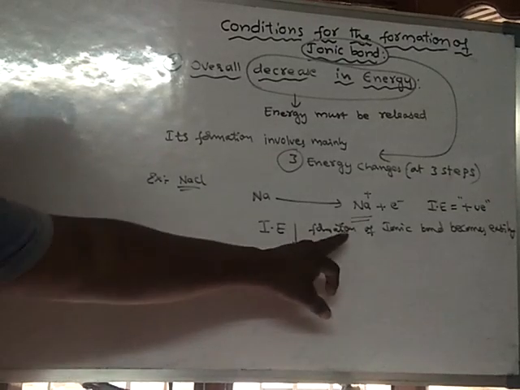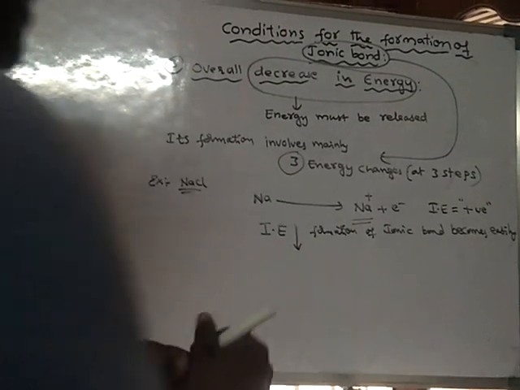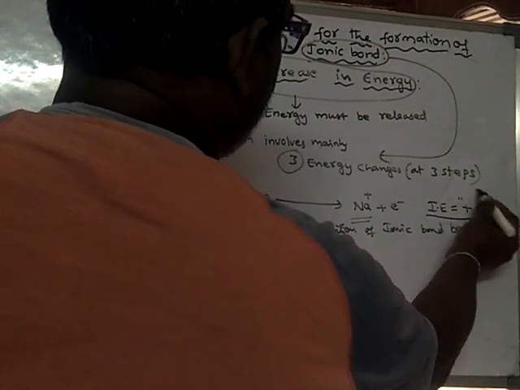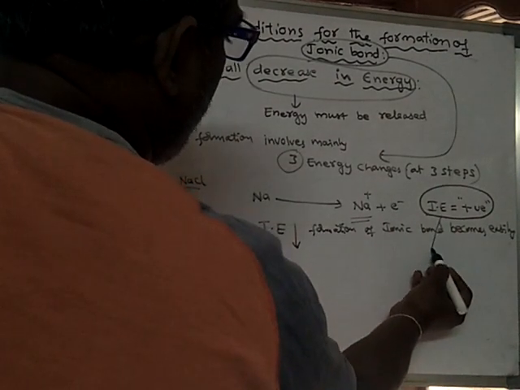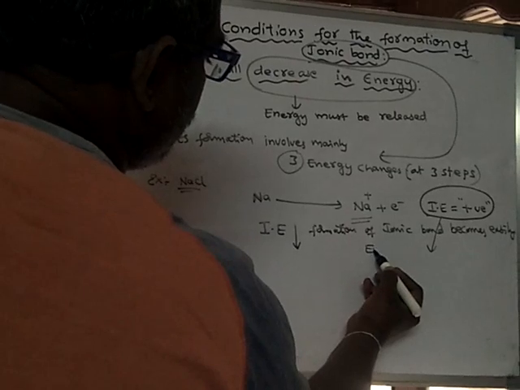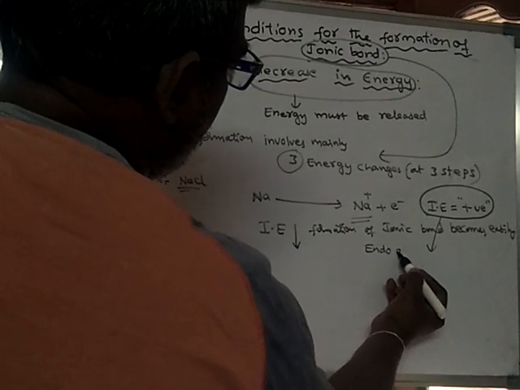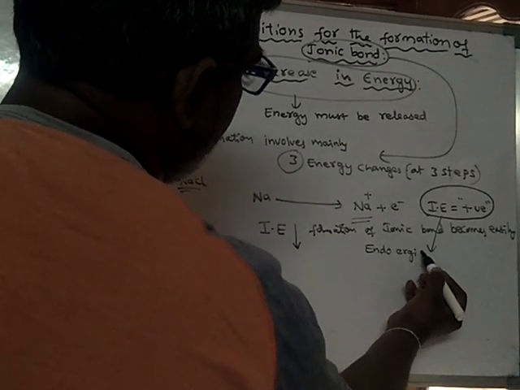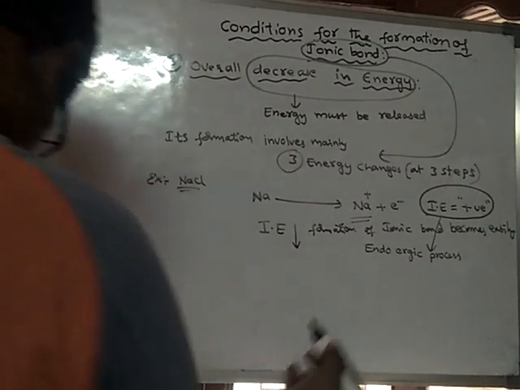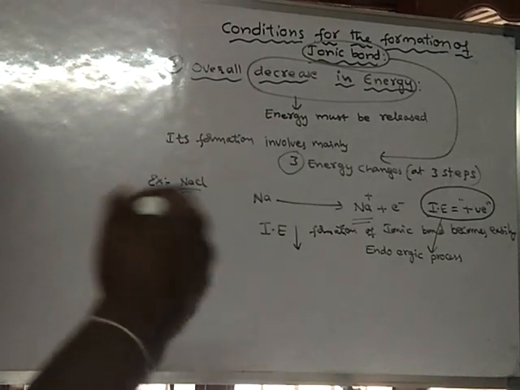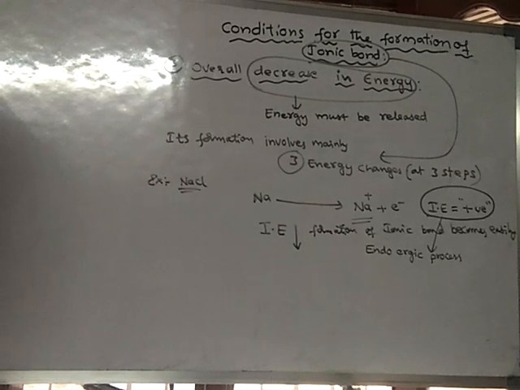So here, ionization energy is an endothermic process. It is an endoergic process. Endoergic. What is the meaning of endoergic process? That means energy is required by the atom. Energy is supplied to the atom.